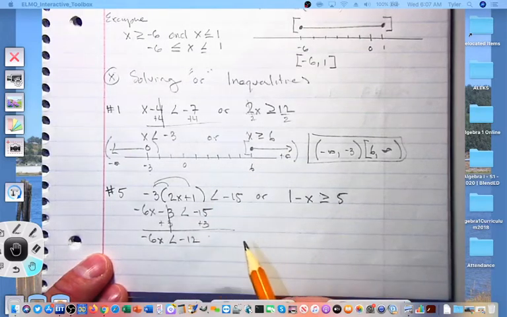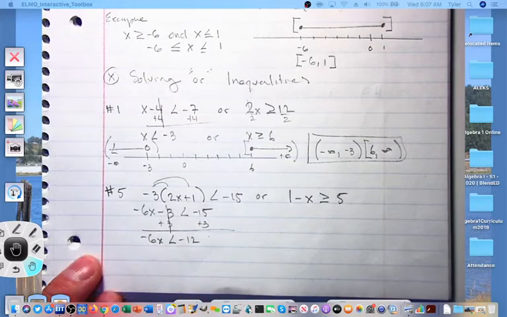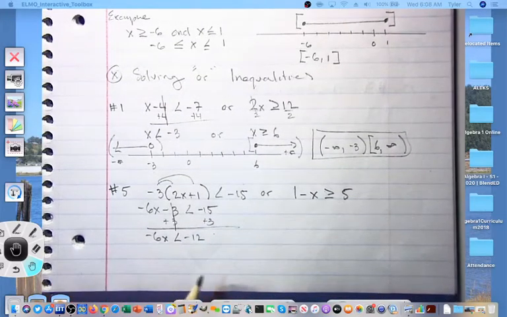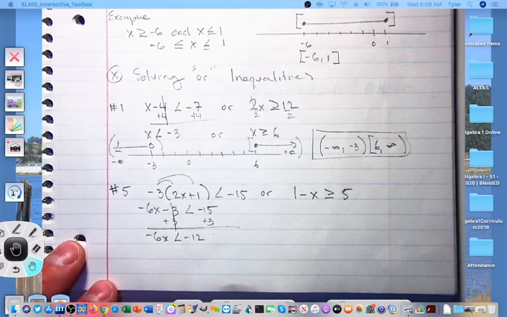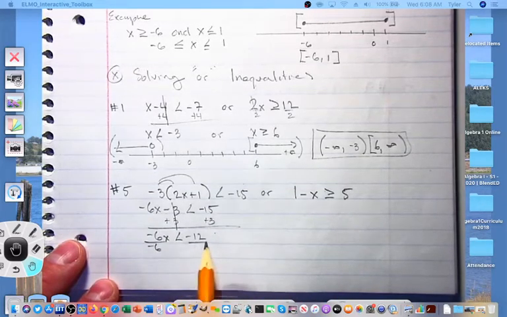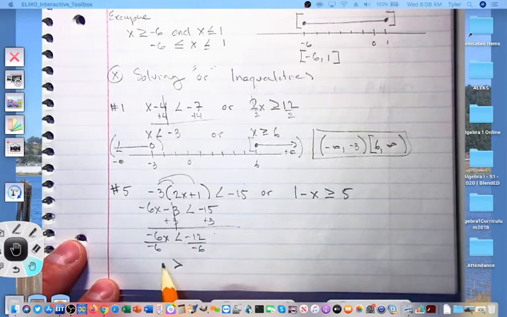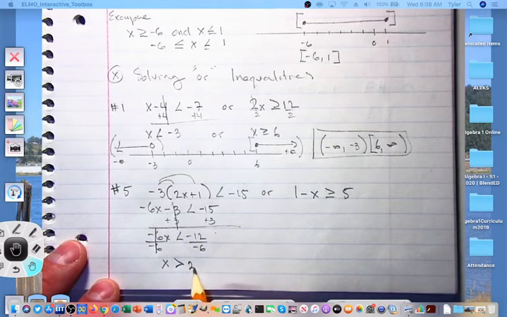negative 12. And my final step, now this is important, I'm going to have to divide by negative 6. Let's not forget the rule that if you multiply or divide as one of your steps of solving an inequality by a negative number, you have to flip the inequality. If you forget to do that, your arrows will end up going in the same direction. So the moment that I divide by negative 6, I'm going to flip my inequality and make this a greater than symbol. I have x is greater than or equal to negative 12 divided by negative 6, which is going to be a positive 2.